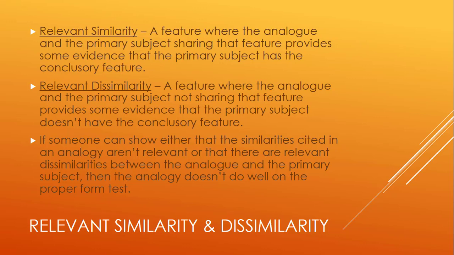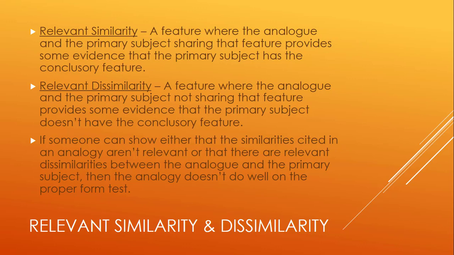Now, there can be dissimilarities that are irrelevant, and they will not have an effect on the conclusion, and perhaps the conclusion will still follow. Right? When analogizing two things, I'm sure you can come up with some kind of dissimilarity between the two things being analogized. For example, if you're analogizing a banana with an apple, there's one dissimilarity between the two in that they occupy different places in space. Right? That's a dissimilarity, but it may not be a relevant dissimilarity, such that it can be used as an objection against the argument by analogy.